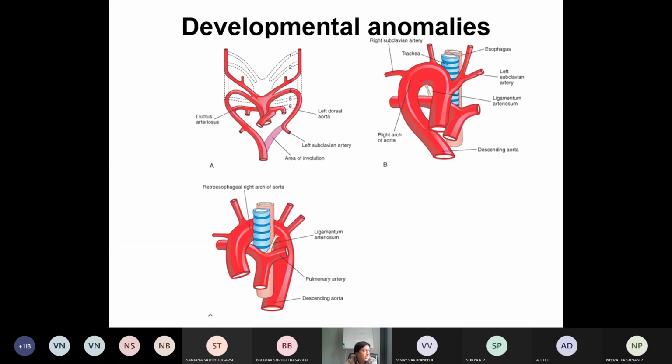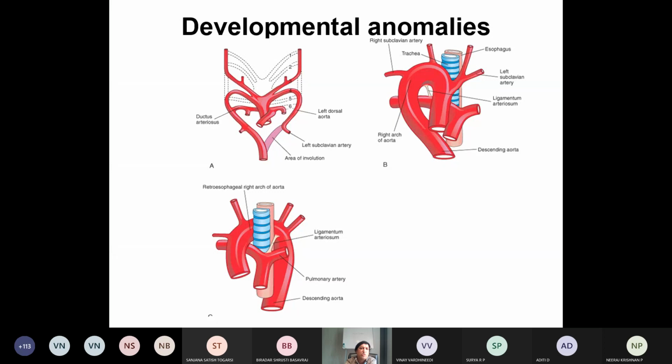These diagrams are nothing but embryology models. They will be kept in the university exam during Viva. Remember this. In our anatomy museum, these models are there. Try to visit the anatomy museum repeatedly, see the models and identify. This is very, very important. During Viva, we'll keep all these embryology models.